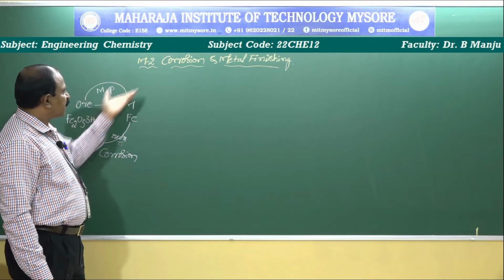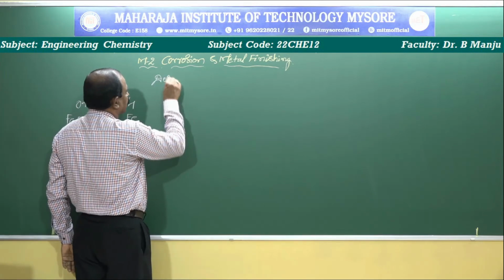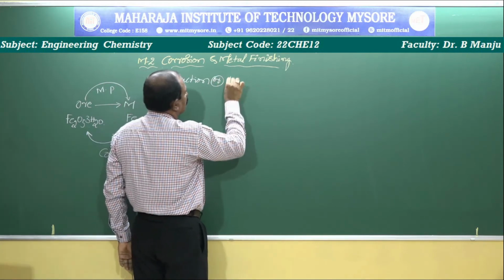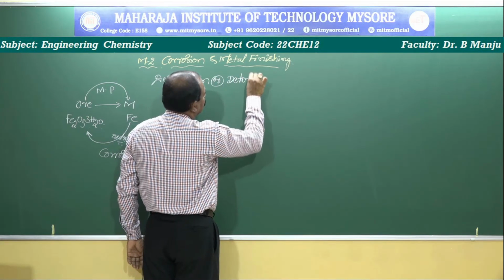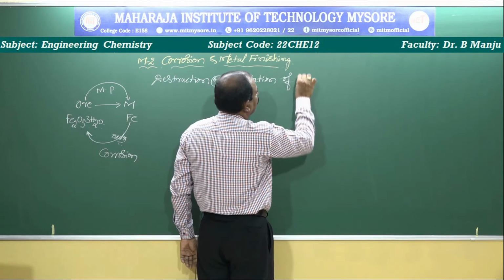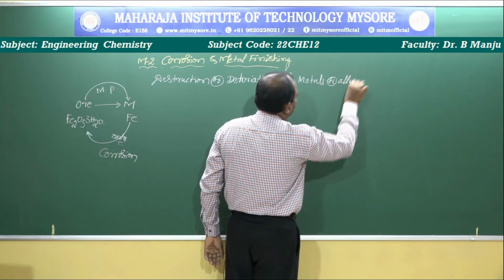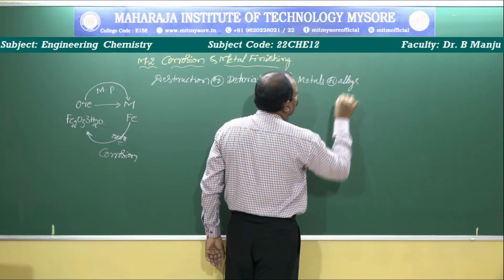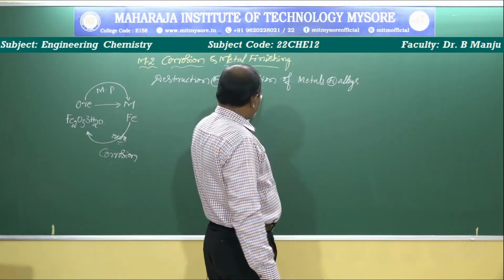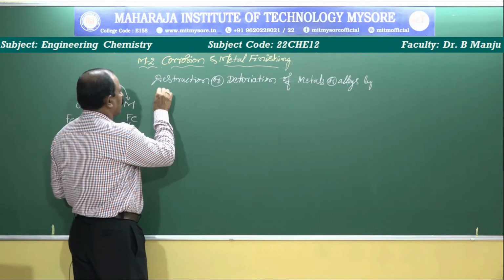Now you tell me, what is the definition of corrosion? Corrosion can be defined as destruction or deterioration of metals or alloys. Not only metals undergo corrosion, even alloys also undergo corrosion. Destruction or deterioration of metals or alloys by chemical or electrochemical